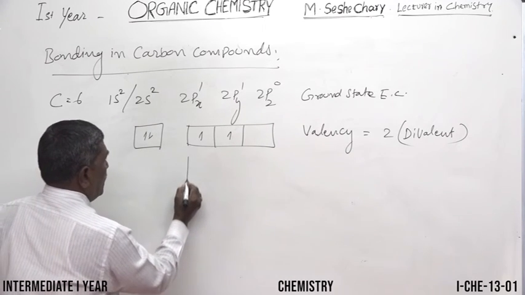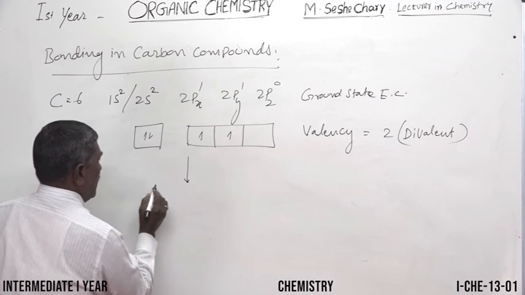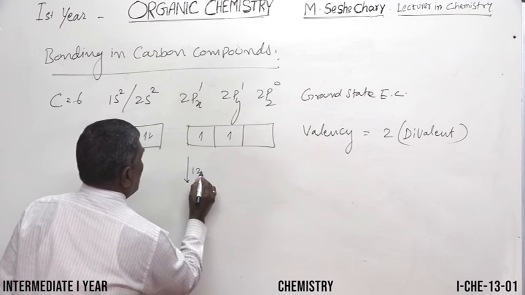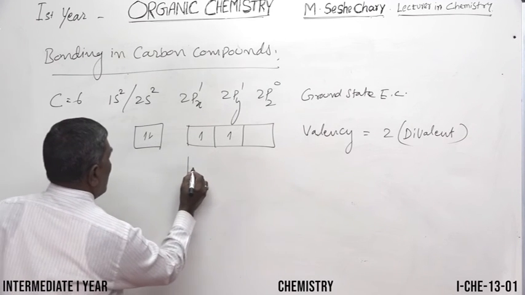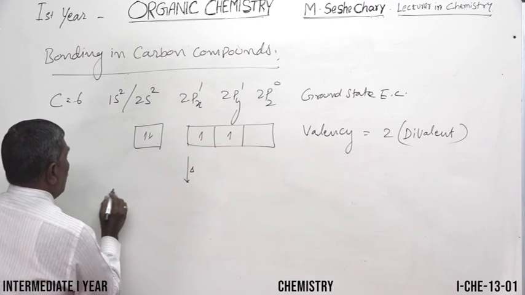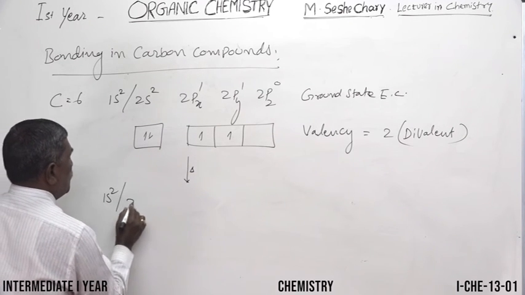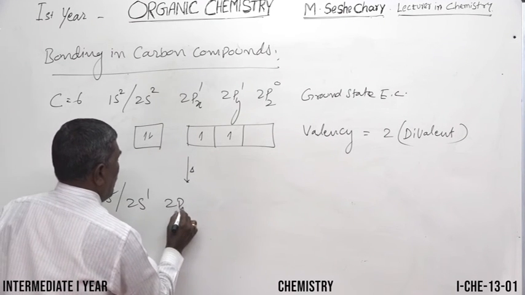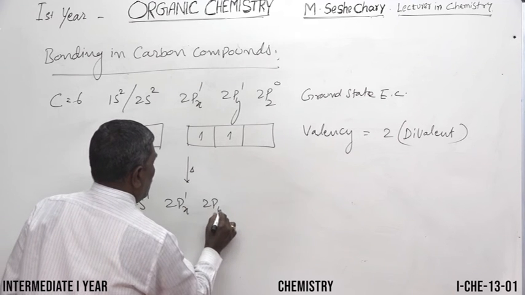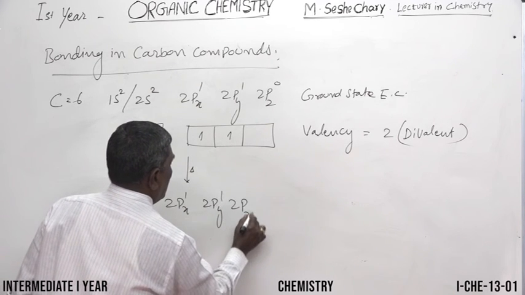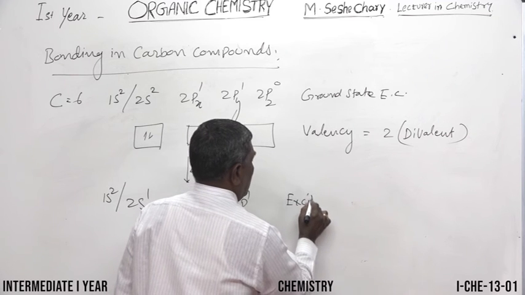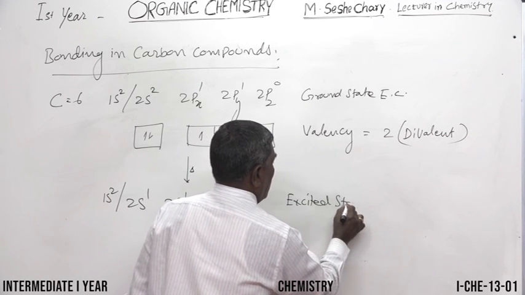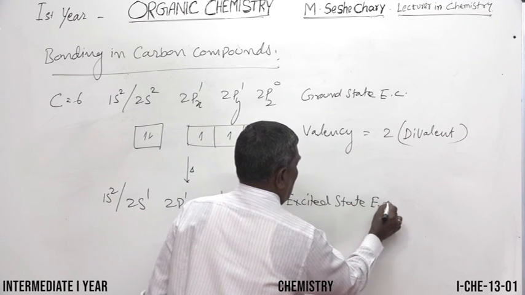It absorbs energy, excitation energy, and forms 1s2, 2s1, 2px1, 2py1, 2pz1. Now see that, it is said to be the excited state electronic configuration.